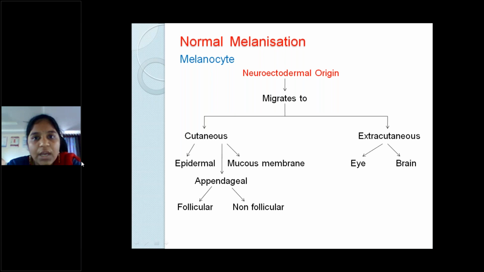From the neuroectoderm, these cells migrate to both cutaneous and extracutaneous spaces. Extracutaneous, as we know, are the eye, the iris, and the brain. In skin, they come to the epidermis, mucous membrane, and appendages. In appendages also, they reach the follicle, and they can be in non-follicular areas also.